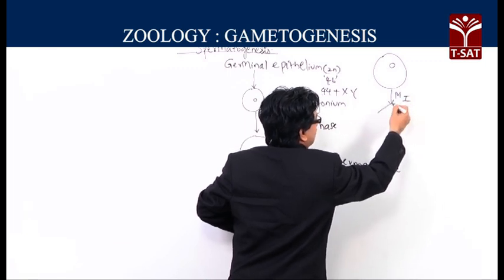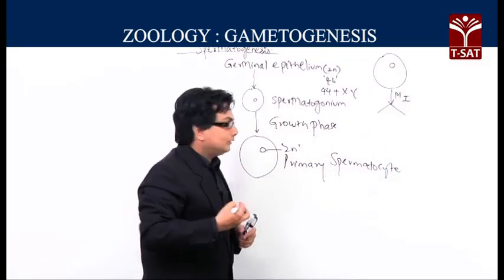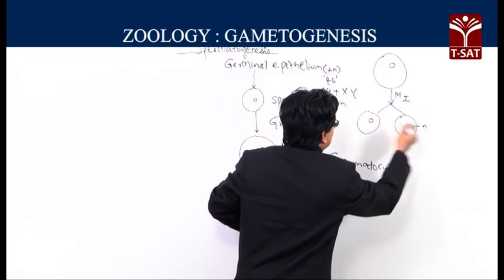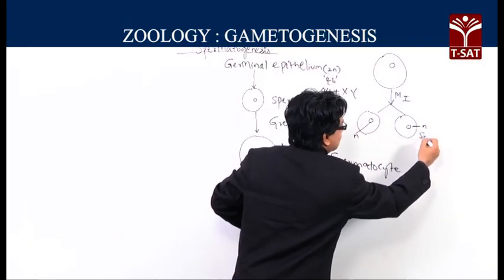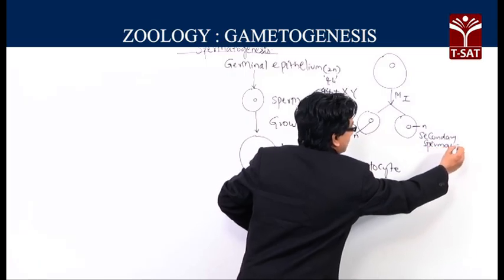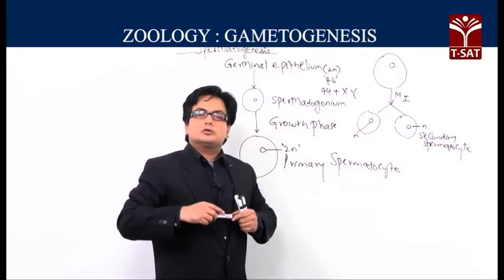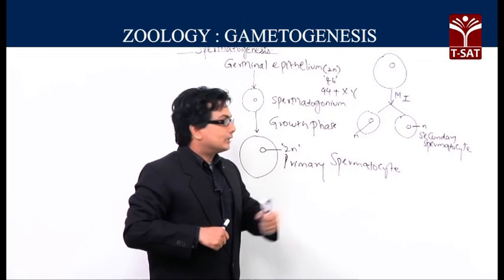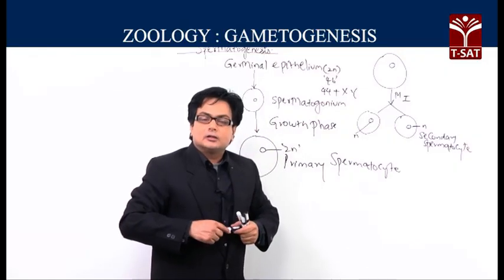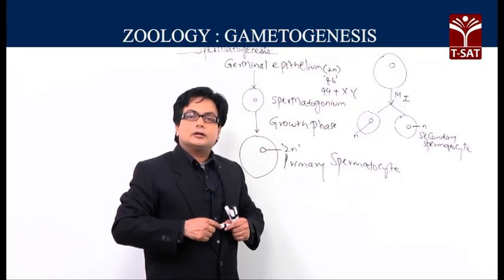So, if it does that, after the meiosis 1 division, we get two cells which are haploid. So, this is N and this is also N, and we call them the secondary spermatocytes. So, now we have haploid cells here called the secondary spermatocytes. So, the primary spermatocyte, which I have rewritten here, after meiosis 1 will produce two cells which are called the secondary spermatocytes. The secondary spermatocytes are haploid.